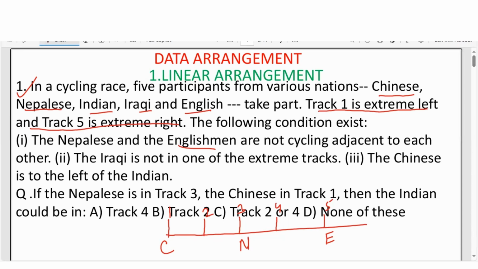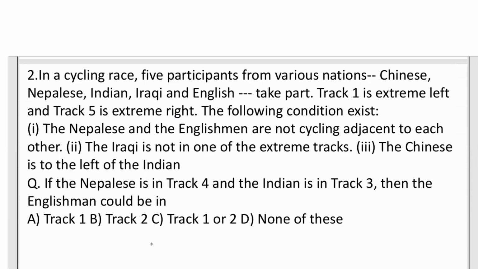So my question is what? About asking the Indian could be. So the correct answer is what? C option, that is track 2 or 4. Track 2 or 4. So our correct answer is track 2 or 4 for Indian. India may be at 2 and may be at 4. If at 2, then it is also right of the Chinese. That is, Chinese is left to the India. If it is at 4, then also Chinese is left to the India, because it's given already the Chinese is to the left of India. So if Indian is at 2, then Chinese is also left. If Indian is at 4, then Chinese is also left. So the correct answer is track 2 or 4. Let us see the next question of data arrangement.